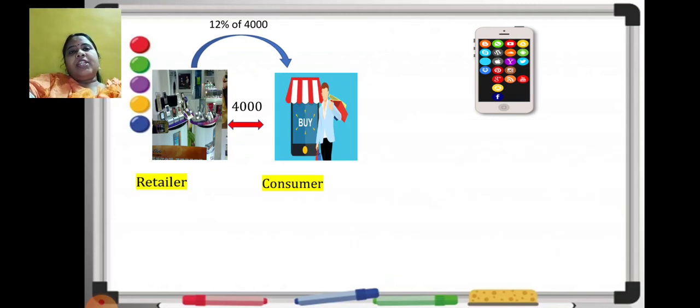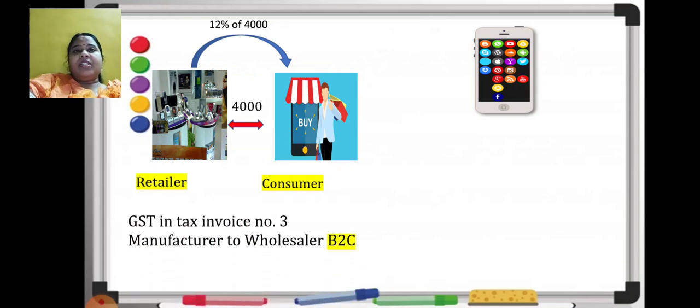Now look here. It's from the retailer to the consumer. Means people like us, right? We are not buying the thing to sell it further. We are buying that product for our personal use. So this is a transaction done between a GST holder and a common man, right? So this type of transaction is nothing but B2C, that is business to consumer or customer. I hope you are understanding the difference.